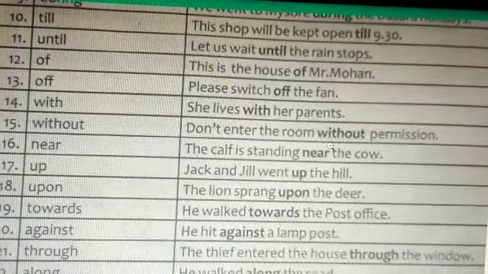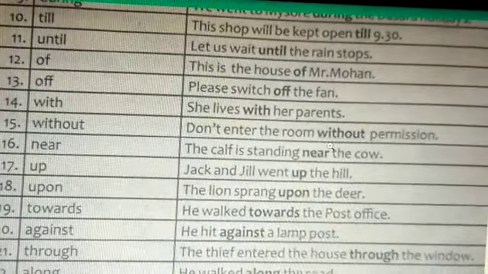16th one, near. The calf is standing near the cow. 17th one, the usage of up. Jack and Jill went up the hill. Then 18th one, upon. The lion sprang upon the deer. So upon is preposition. Coming to 19th one, towards. He walked towards the post office. Okay, advancing towards. 20th one, against. He hit against a lamp post. So when he was traveling by car also it can happen.